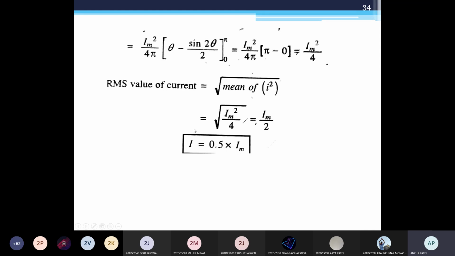Now, by knowing this relationship, we'll go for finding some quantities or parameters in the circuit. Sometimes we need to know the RMS value, sometimes the average value, sometimes the maximum value. So by knowing these relations for sinusoidal or half wave, we'll find these parameters.